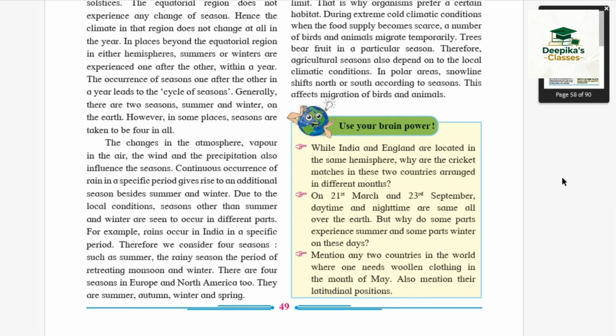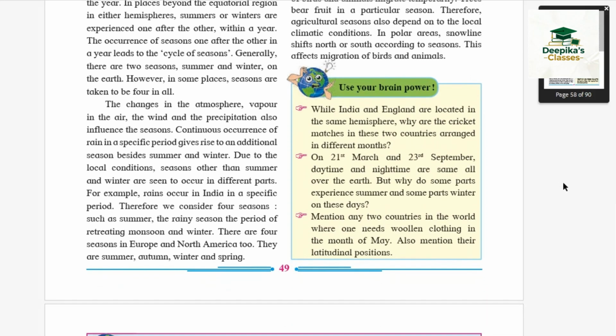We considered four seasons, such as summer, rainy season, the period of retreating monsoon and winter. There are four seasons in Europe and North America too. They are summer, autumn, winter, and spring. See, seasons are determined based on sunlight duration, equinox and solstice. The equatorial region does not experience any seasonal changes.